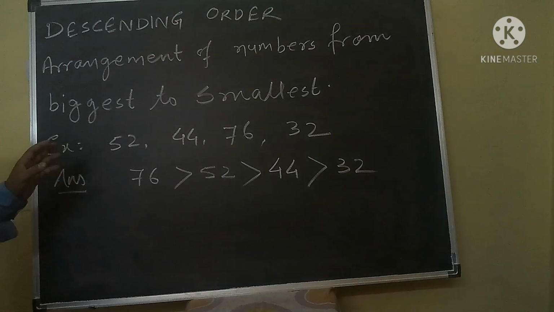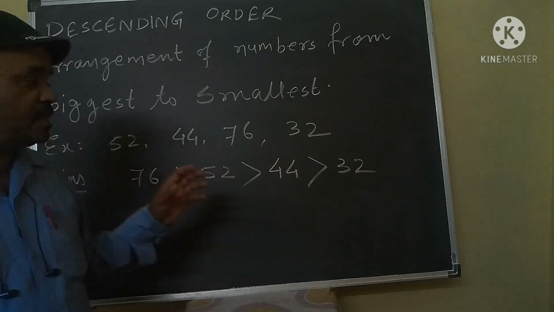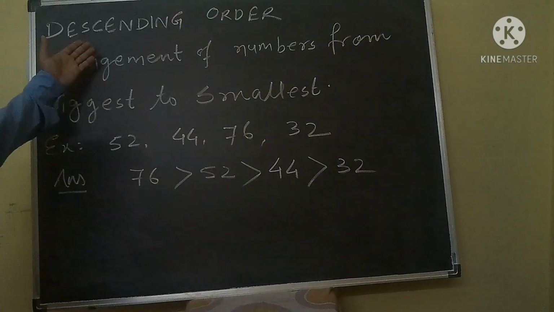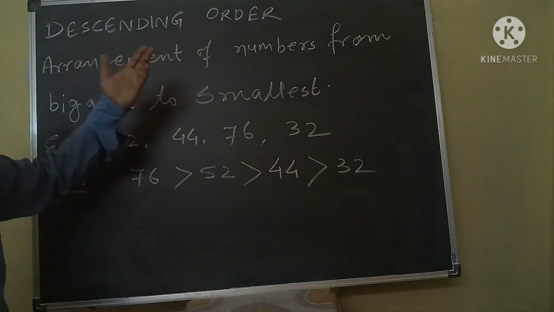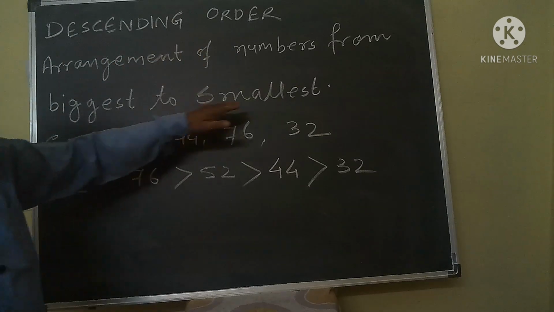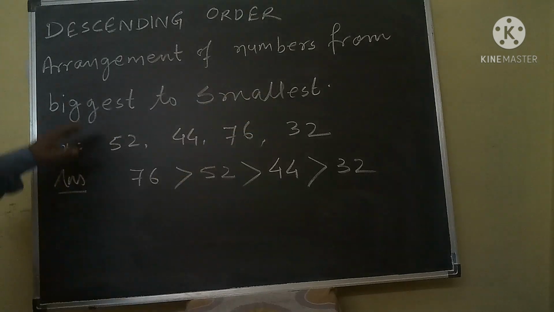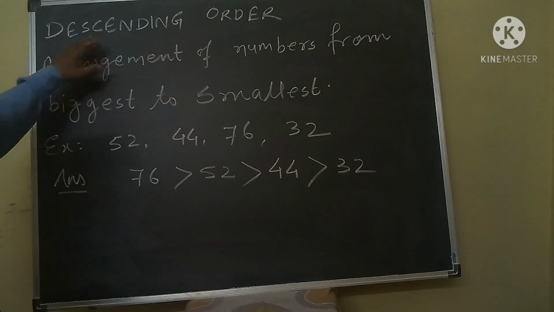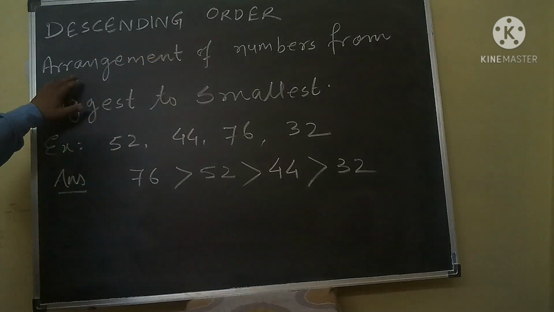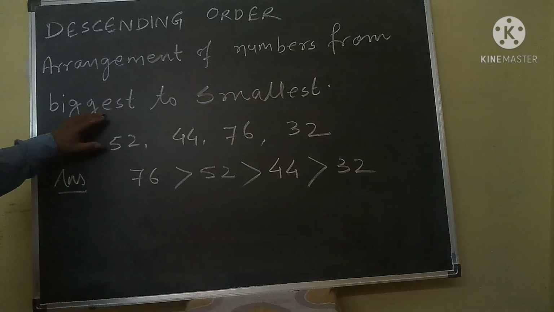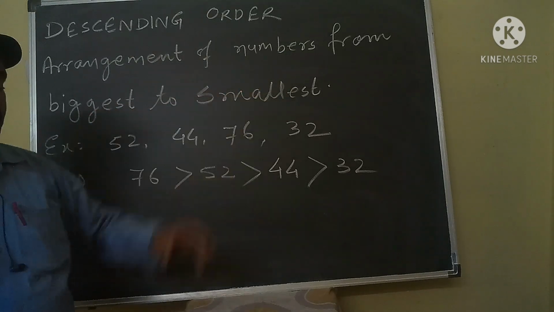Ascending order means smallest to biggest, and descending order means just the opposite, that is biggest to smallest. What is the definition of descending order? Descending order means arrangement of numbers from biggest to smallest.